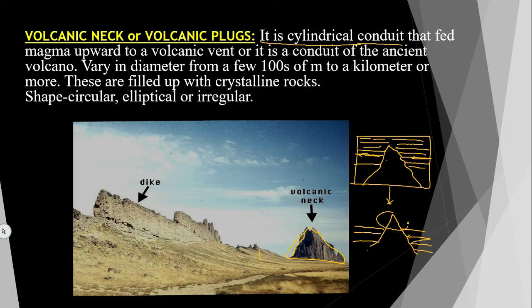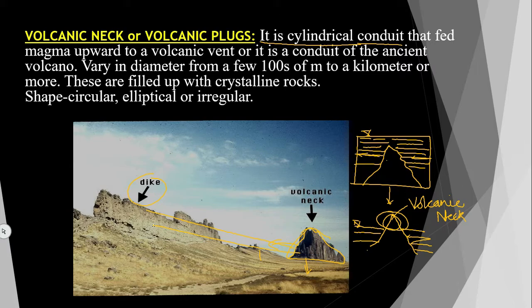This portion is exposed to the atmosphere. Here it was not exposed; the earth surface was here, now the surface is up here. This exposed portion is called volcanic neck or volcanic plug. Below this there is only intrusion, but this portion is exposed because the side material has weathered out. Most of the time it is part of a dike, a continuation of the dike.